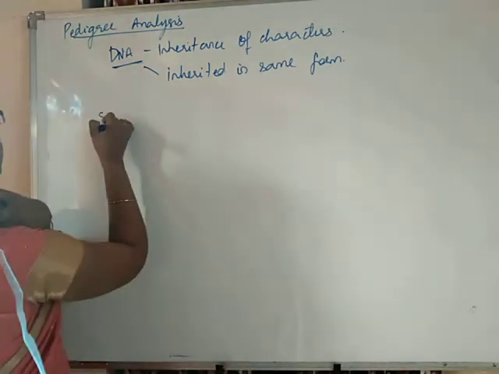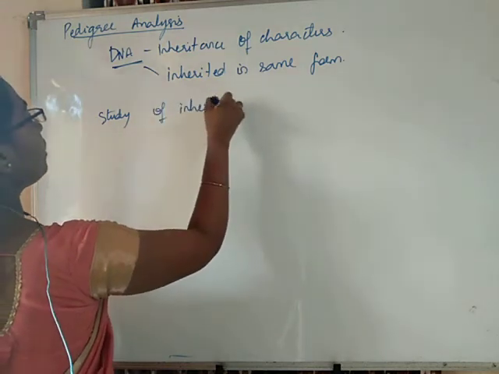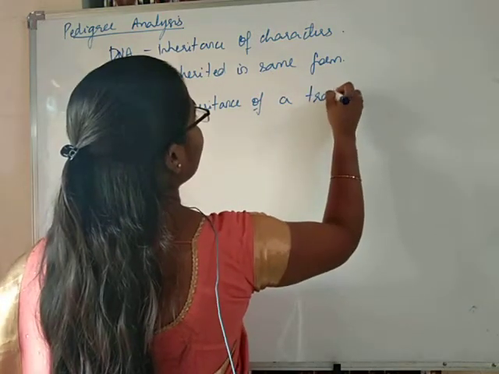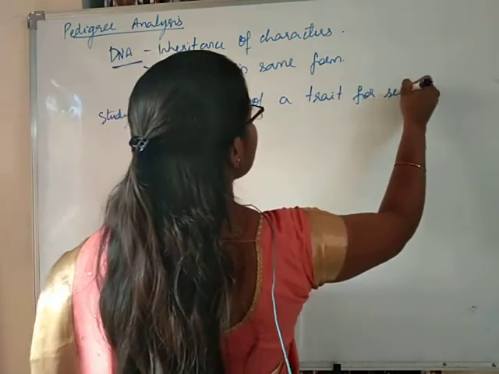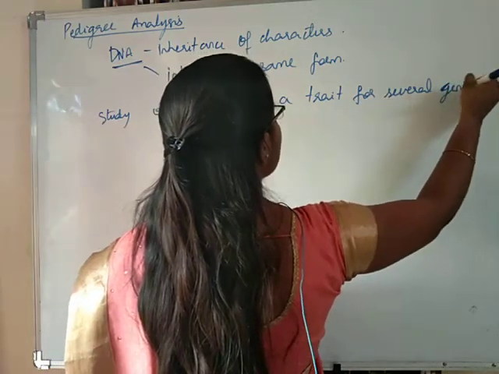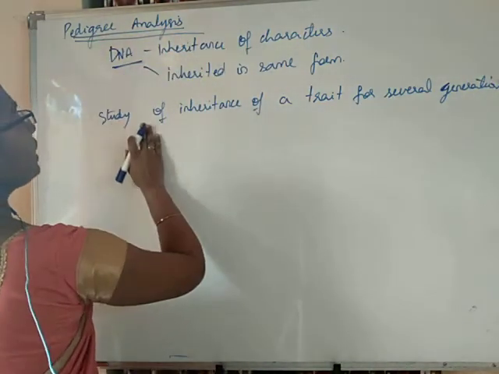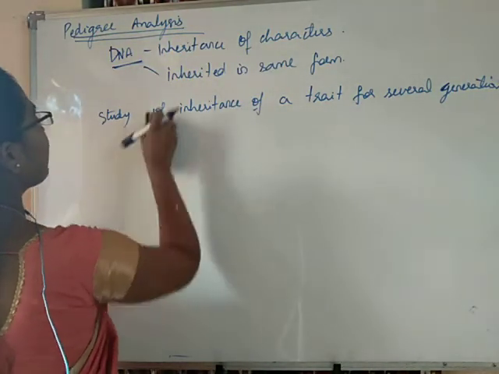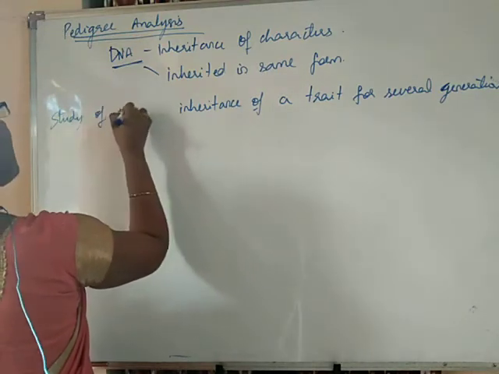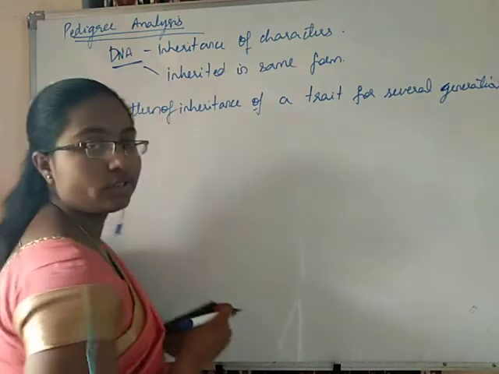The study of the pattern of inheritance of a trait for several generations is called pedigree analysis.